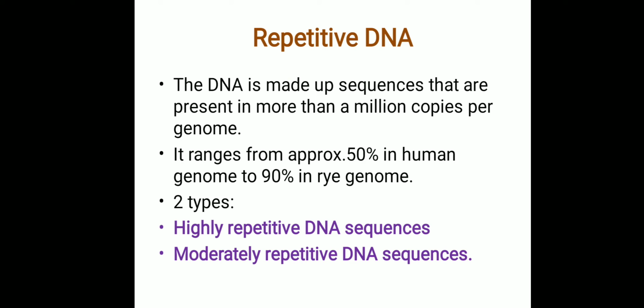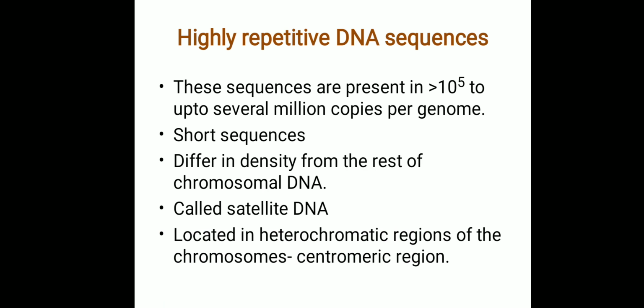So coming back to our repetitive DNA, there are two types, highly repetitive DNA sequence and moderately repetitive DNA sequence. Let us see what highly repetitive DNA sequences are. These sequences are usually present in more than 10 to the power 5 up to several million copies per genome.